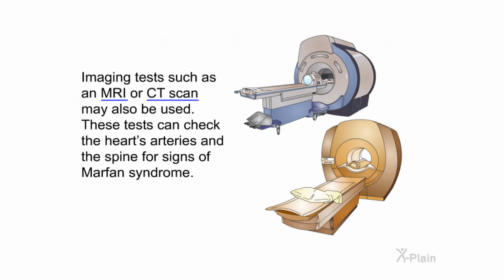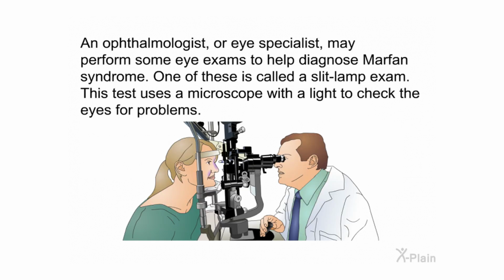Imaging tests, such as an MRI or CT scan, may also be used. These tests can check the heart's arteries and the spine for signs of Marfan syndrome. An ophthalmologist or eye specialist may perform some eye exams to help diagnose Marfan syndrome. One of these is called a slit lamp exam. This test uses a microscope with a light to check the eyes for problems.